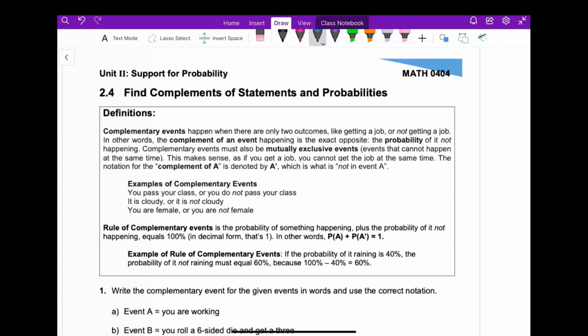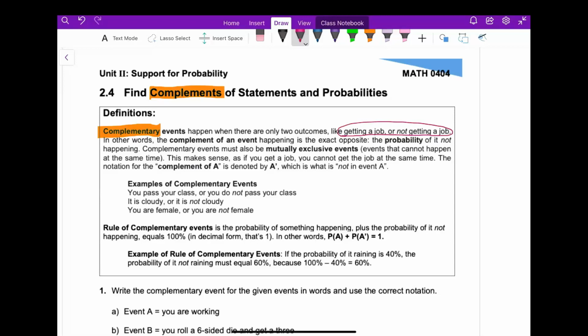Section 2.4, find complements of statements and probabilities. In this section, we learn a new vocabulary word, complements and complementary, same word. It says these events happen when there are only two outcomes, like getting a job or not getting a job. So here is our important word, getting a job or not getting a job. And so you're going to hear this over and over.